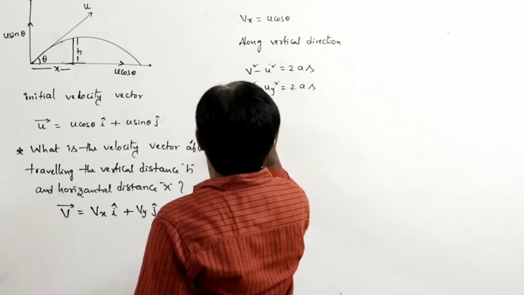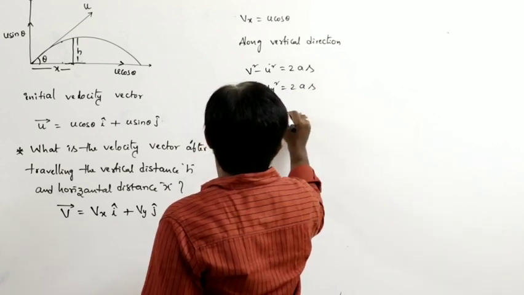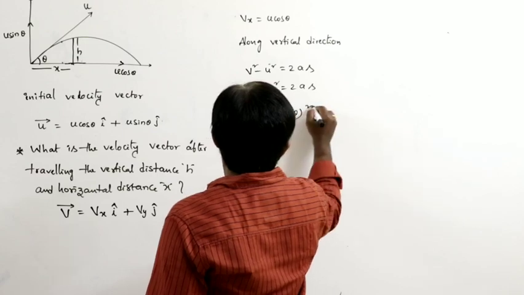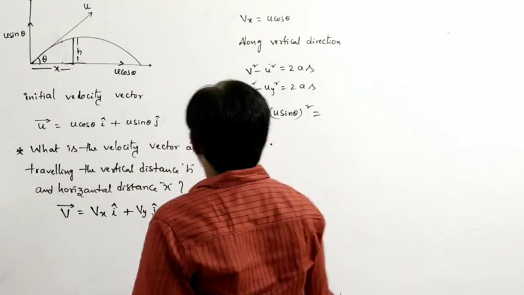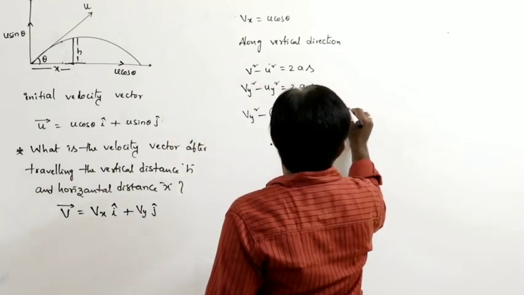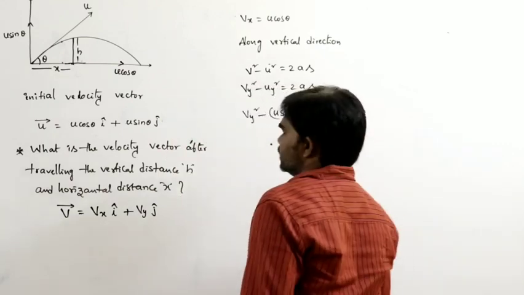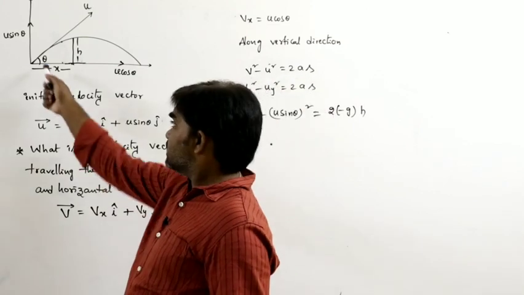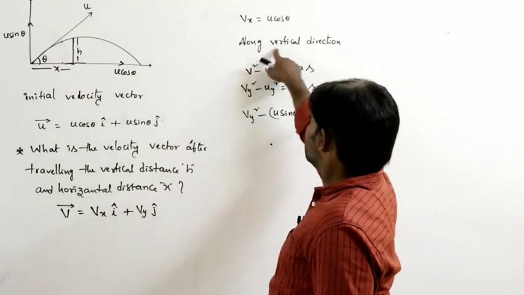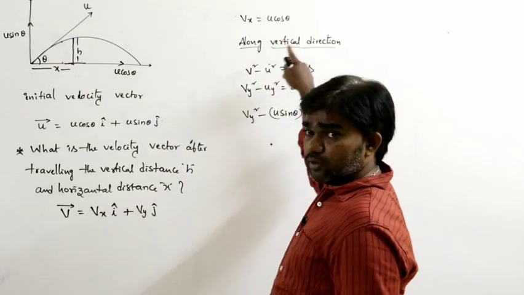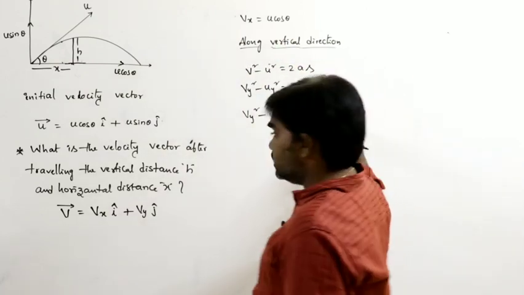So Vy square, Uy square, where Uy is u sin theta, the initial velocity along the vertical direction. Acceleration is minus g, distance is h, because the body is moving upwards along the vertical direction. That's why a equals minus g.